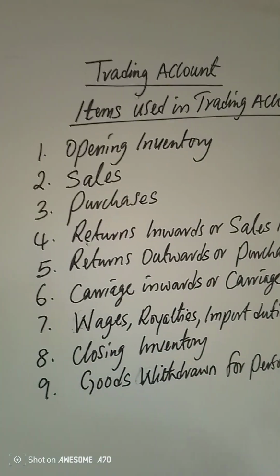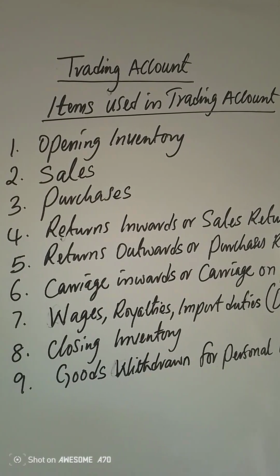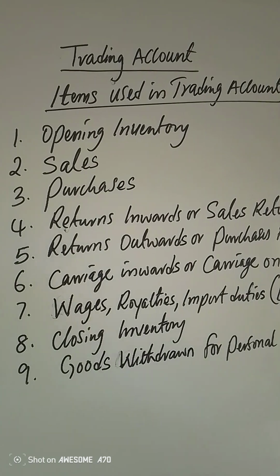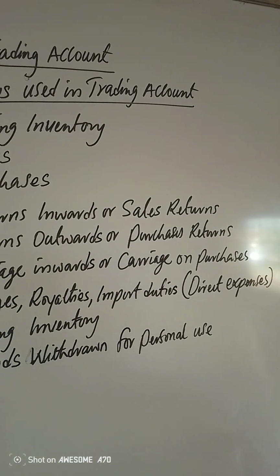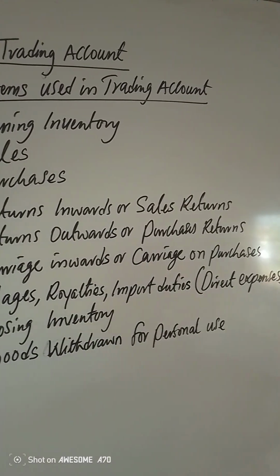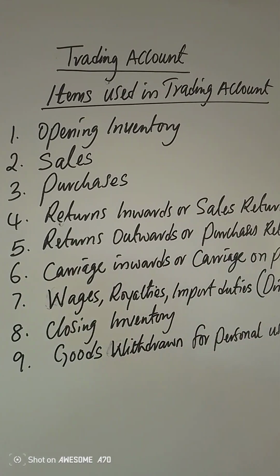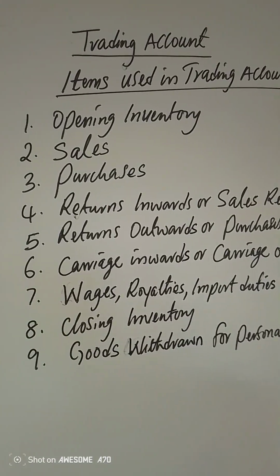So these are the items used in the trading account. We have opening inventory, we have sales, we have purchases, we have return inward or sales return, we have return outward or purchases return, we have carriage inward or carriage on purchases, we have wages, royalties, import duties, or in short, we call them direct expenses.